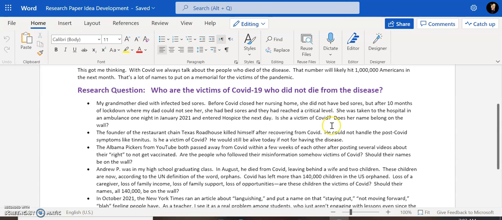And most of you have also heard me go through several of my ideas about what I'm going to research for different perspectives on this question. Some of them are more personal, like about my grandmother, and some of them are less personal, like about what happened to the founder of the Texas Roadhouse chain as he was suffering from long COVID.